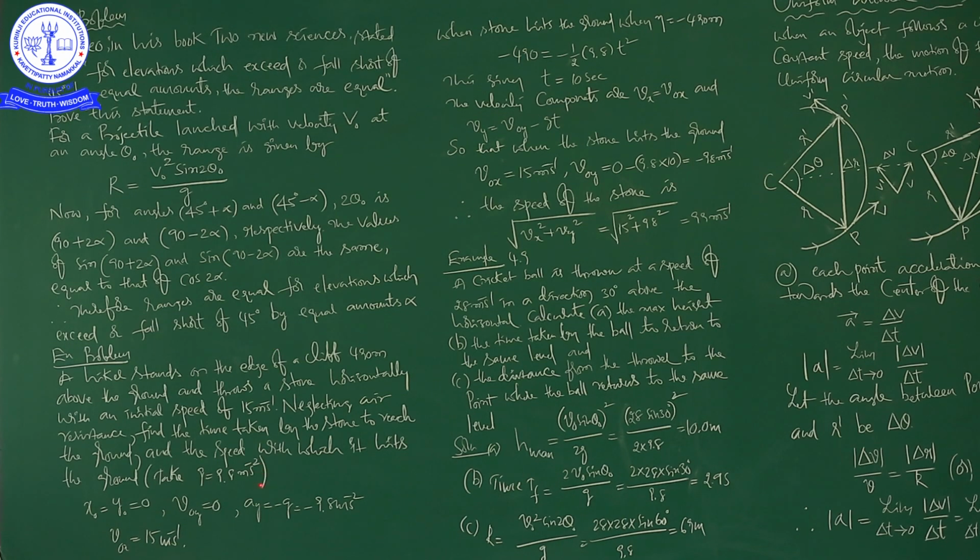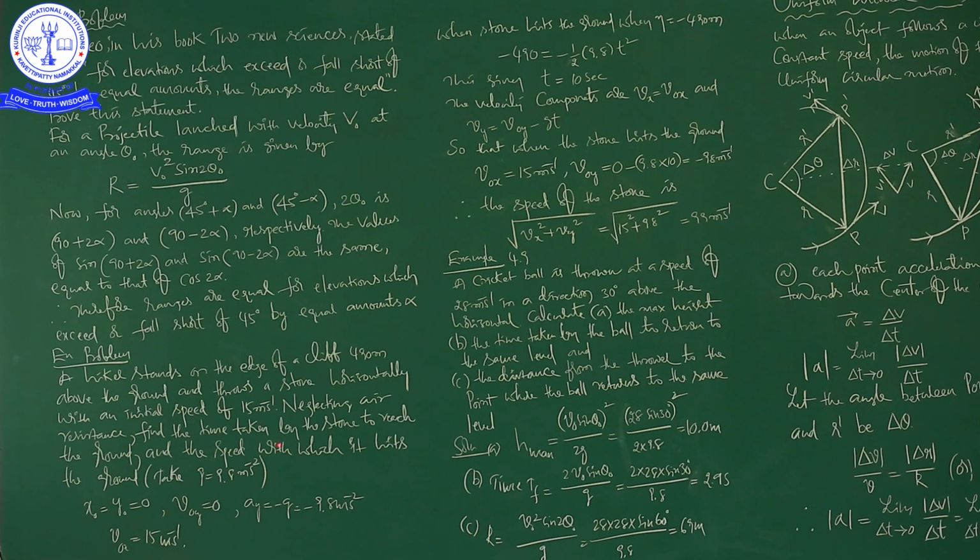In this problem, we need to find the time taken to reach the ground from the point of projection. Next, when it hits the ground, with what velocity does it hit the ground? These two things we have to find in this problem.